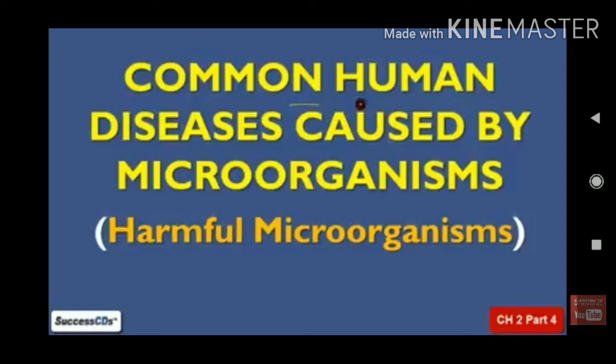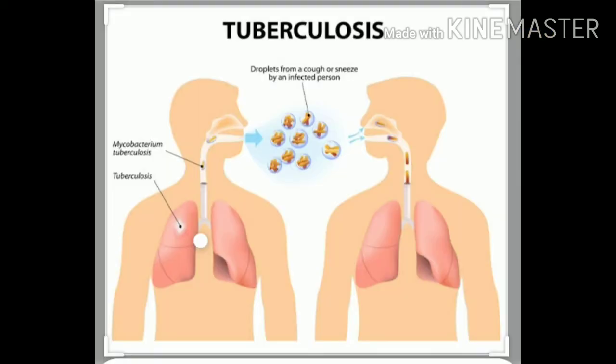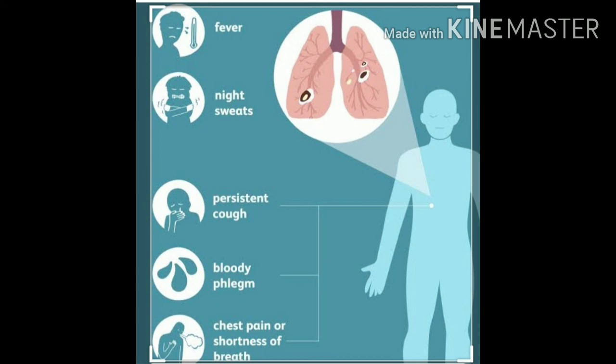Here first we have studied about TB. The full form of TB is tuberculosis. It is a kind of infection that especially happens to the lungs, though it may infect other parts of the body also. Primarily it affects the lungs. The people who get affected by tuberculosis get a severe cough and blood in the sputum. These are the symptoms of TB.